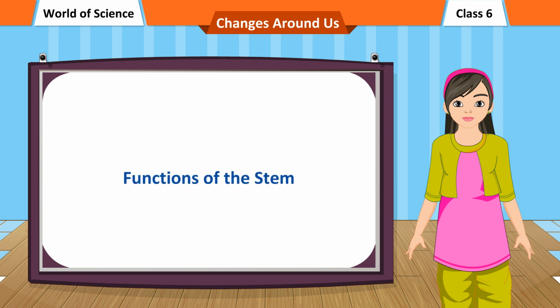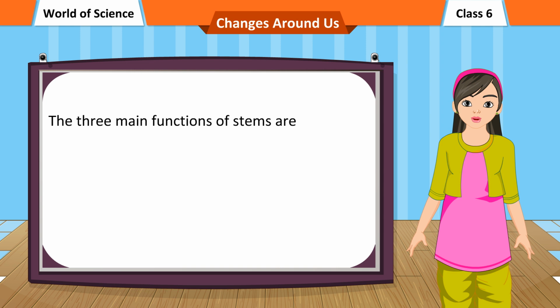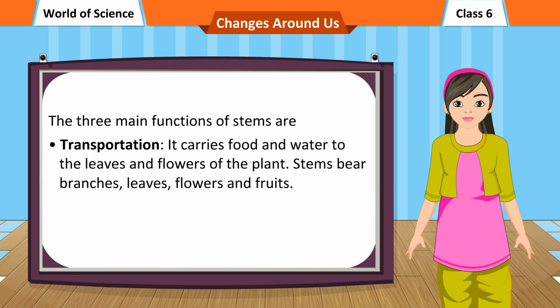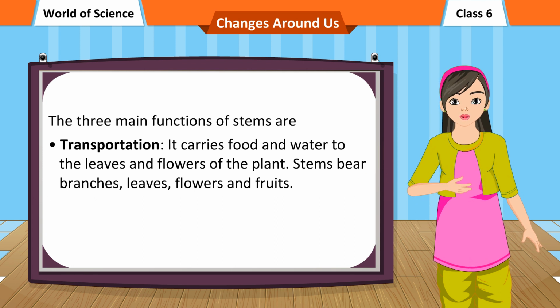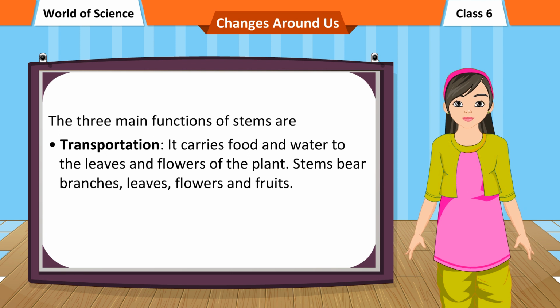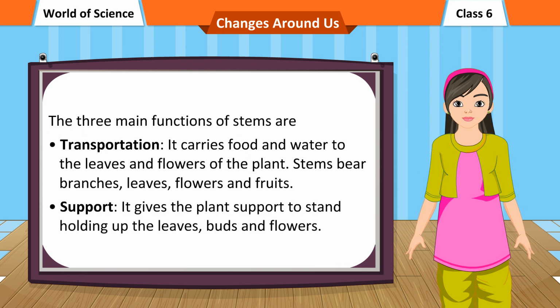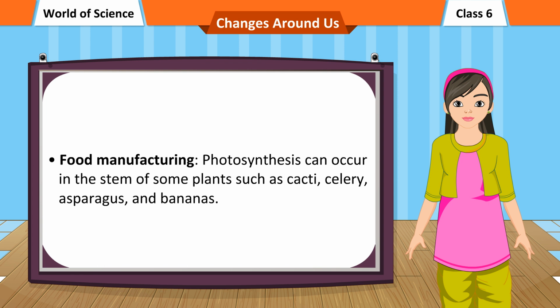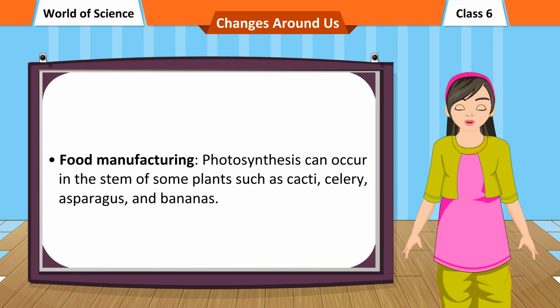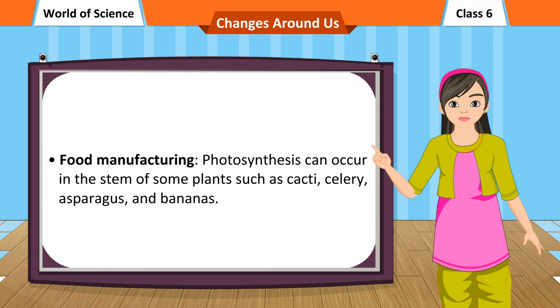Functions of the stem. The three main functions of stems are: transportation. It carries food and water to the leaves and flowers of the plant. Stems bear branches, leaves, flowers, and fruits. Support. It gives the plant support to stand holding up the leaves, buds, and flowers. Food manufacturing. Photosynthesis can occur in the stem of some plants such as cacti, celery, asparagus, and bananas.